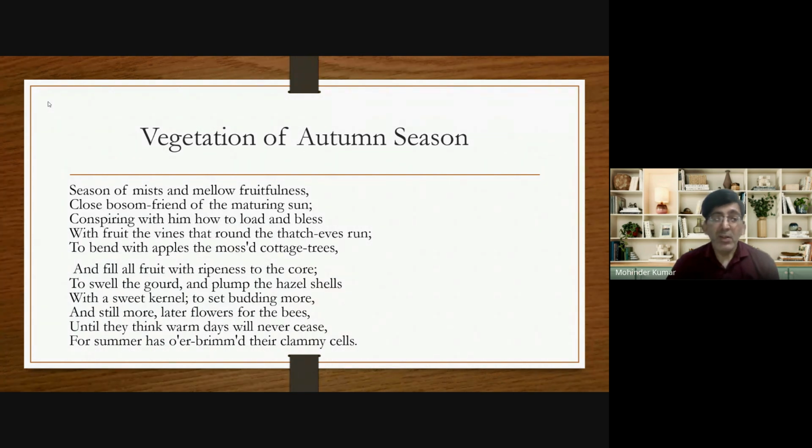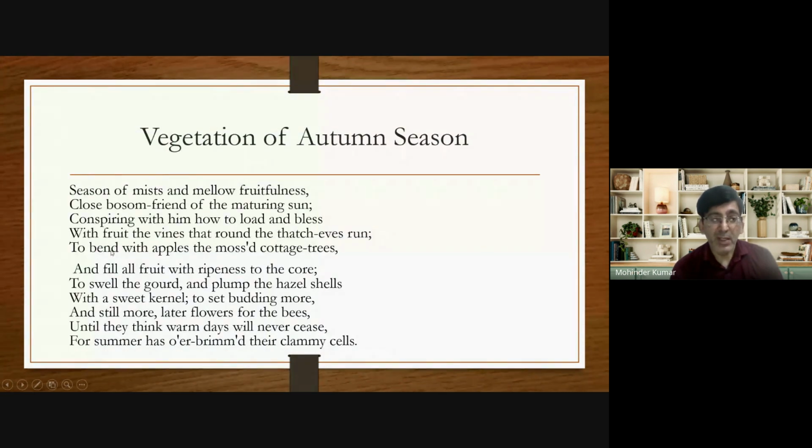Which vines? The vines that round the thatch eaves run. He talks about the vines that are wrapped around the edges of a farmhouse. The thatch eaves run means the vines which are wrapped around the edges or around the roofs of the farmhouse. Those vines are loaded with fruit.